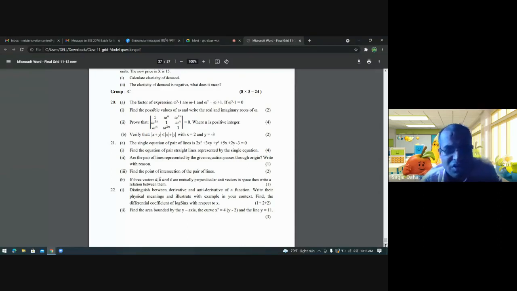Find the differential coefficient of log sin x with respect to x. So you can make that sin x, small letters for the trigonometric ratio, yes. And find the area bounded by the y-axis, the curve x square equals 4 times (y minus 2), and the line y equals 11. So from here, let us start, which you know, let us do that first. Then further we'll discuss in the coming class plus in our revision classes.